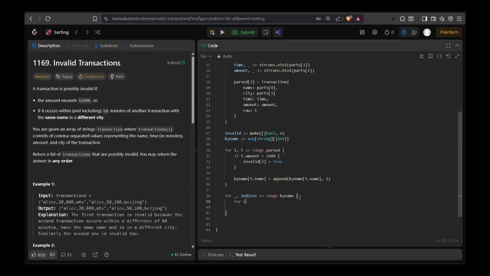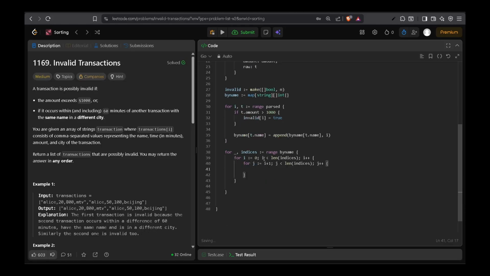So for i = 0, i less than length of indices, i plus plus, for j = i plus 1, j less than length of indices, j plus plus. So what we are doing is nothing but again traversing the indices array using i and j, two pointers, right?